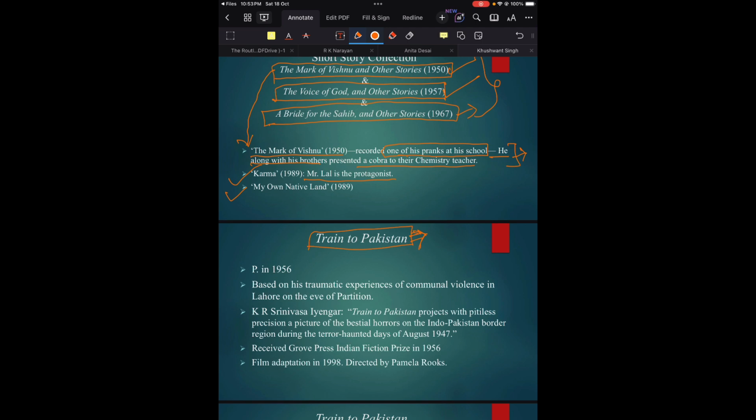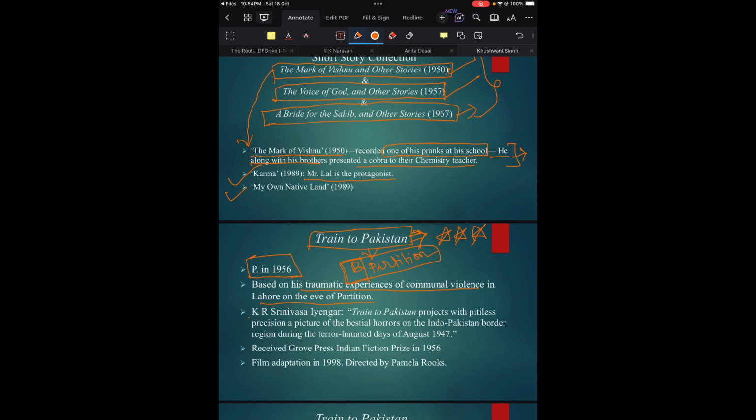Train to Pakistan was published in the year 1956. Very important, because this is his major work. So definitely you have to know all the important information regarding this novel. The novel was published in the year 1956, and it was based on his traumatic experiences of communal violence in Lahore on the eve of partition. So the background of this novel, Train to Pakistan, is partition, and you know the story of partition, how it went in India and Pakistan.